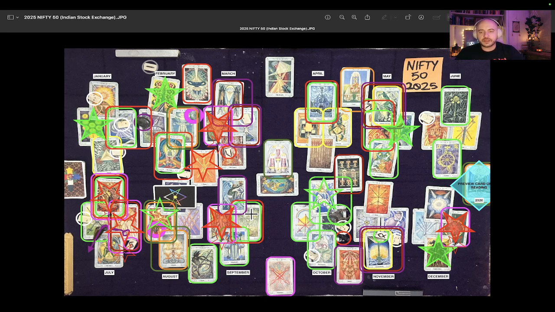Yeah, there's a really important trough there. And I'm seeing here in the Nifty, what I'm seeing in a lot of the 2025 readings, we go from like a highest high thus far into a lowest low thus far and back into a highest high thus far between January and February. So be very, very careful. There's a lot of opportunity to be made if you have the balls to jump in there.